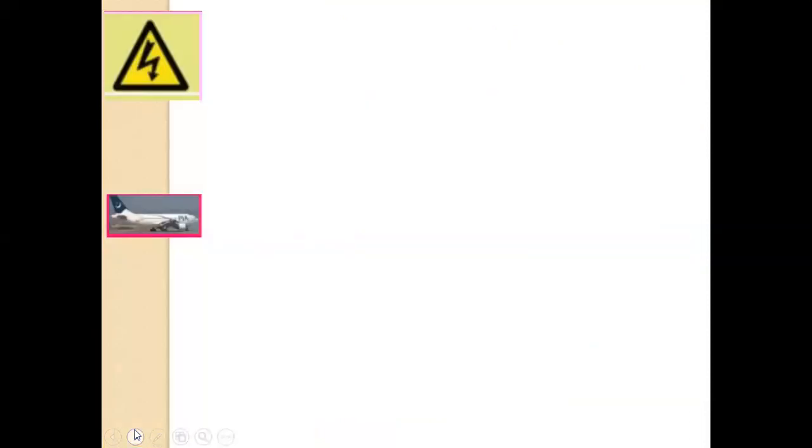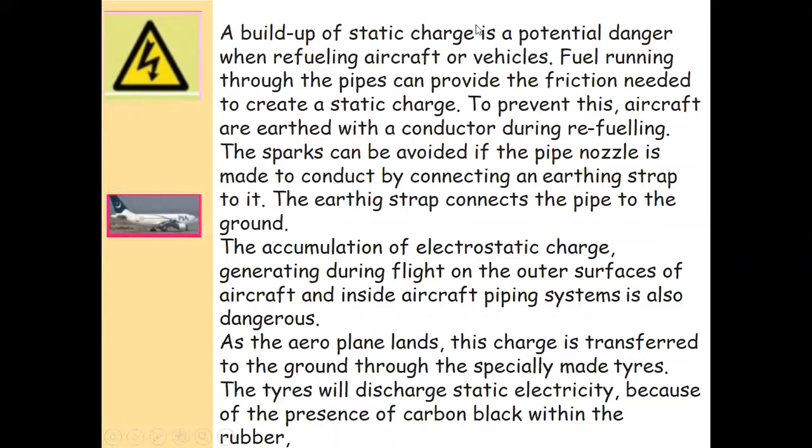For example, when aeroplanes are refueling, the pipes can provide the extra friction needed to create a static charge.